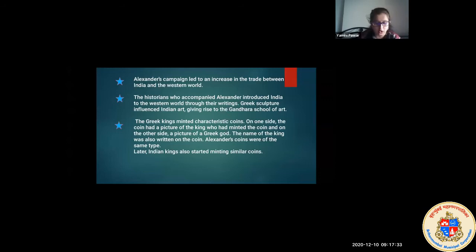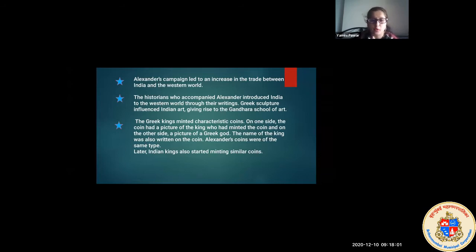Okay, so they introduced India to the Western world, and Greek sculpture influenced Indian art, giving rise to the Gandhara school of art. The Greeks are famous for making sculptures. They liked Indian art very much, the different types of art. So they gave rise to the Gandhara School of Art.